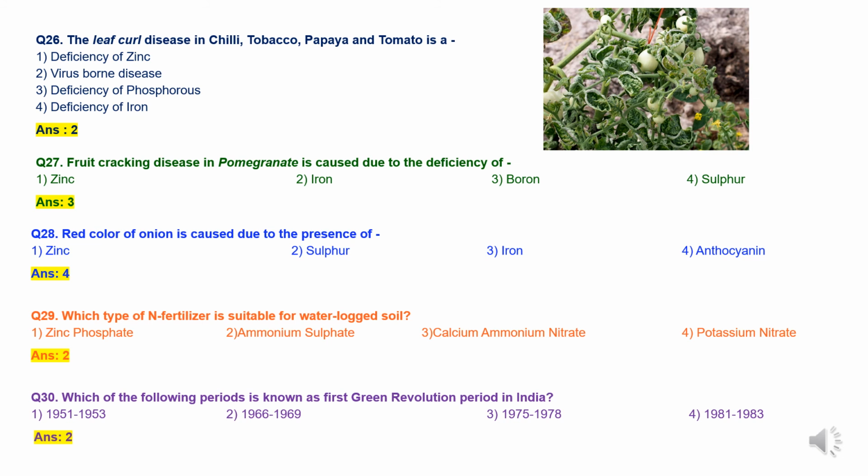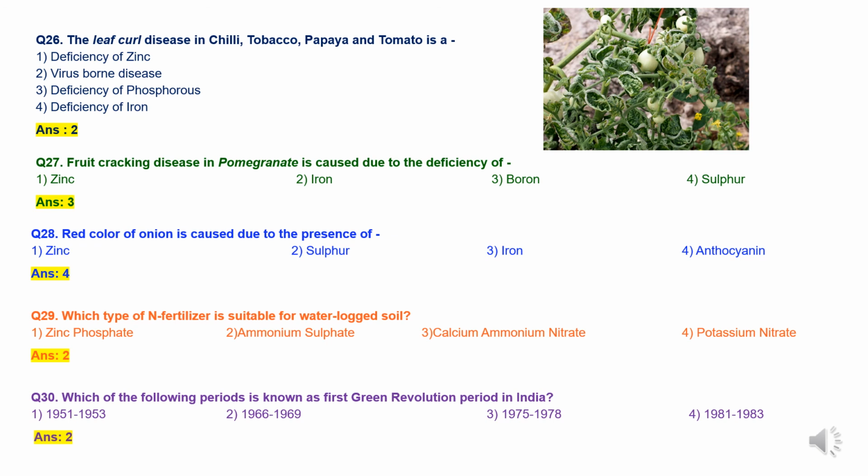Now question 28. Red color of onion is caused due to the presence of option 1, zinc, option 2, sulfur, option 3, iron, and option 4, anthocyanin. There is presence of anthocyanin pigment which develops the red color in onion. So the answer will be option 4.